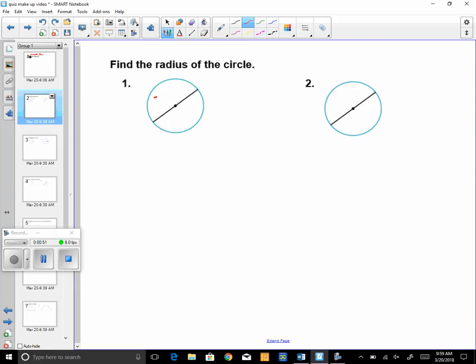All right, number one, I'm going to give you a diameter of 20 feet. And all it says is to find the radius. A lot of you guys did way too much on your quiz on this. You're not finding circumference. Radius means one of these. So if the entire distance is 20, you would just divide it by 2 to get 10 feet. So I'm giving you the first one. Write that in a blank.